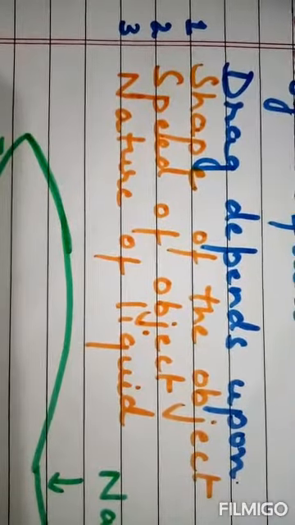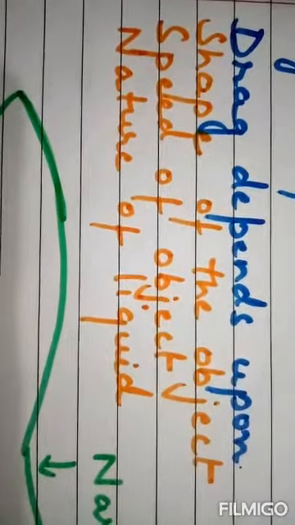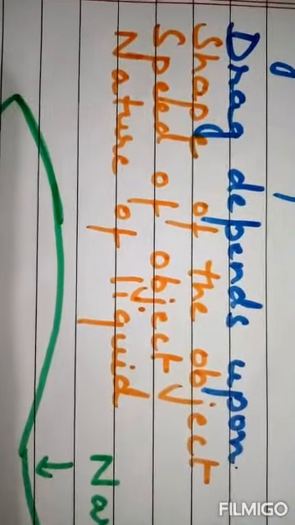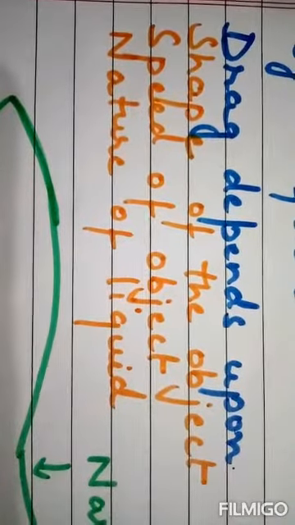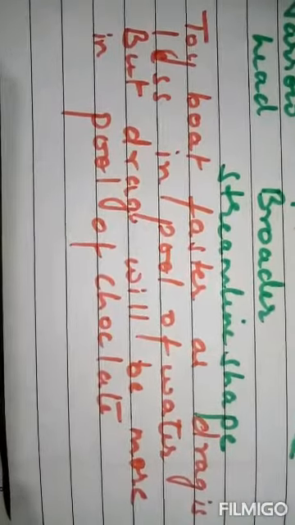Now, what is the reason behind it? The reason is that melted chocolate is more dense and viscous than water. So, the toy boat moves faster as the drag is less in a pool of water. On the contrary, the toy boat moves slower in the pool of chocolate as the drag is more because of its density and thickness.